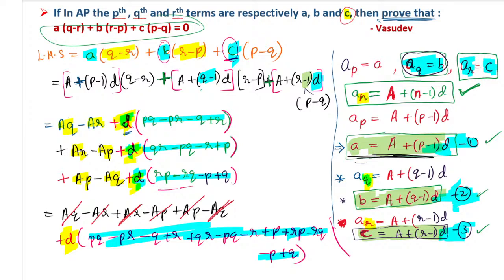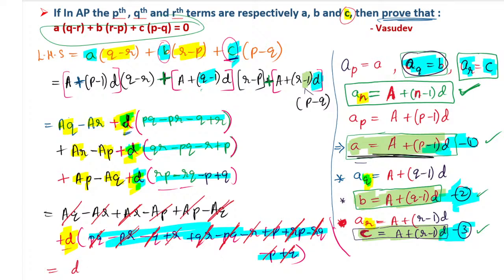But what is there inside the D, because I have taken D common? So D into: PQ is here, and here you have negative PQ. PR is negative, sorry, negative PR, and inside we have positive RP. RP and PR are both the same. And negative Q, positive Q at the end; plus R, negative R is here; plus P, negative P is here. See, everything got cancelled. QR is here, and here you have negative RQ. QR and RQ are both the same. Everything got cancelled. Only D remains.